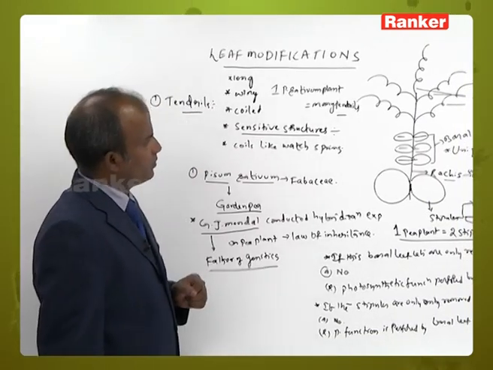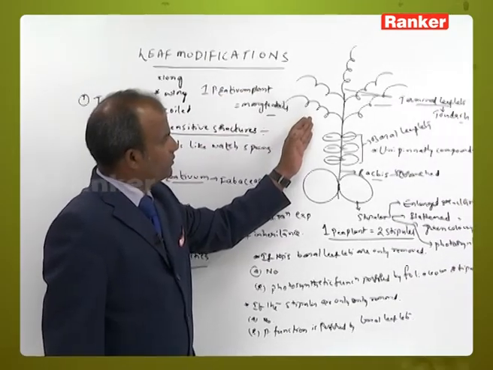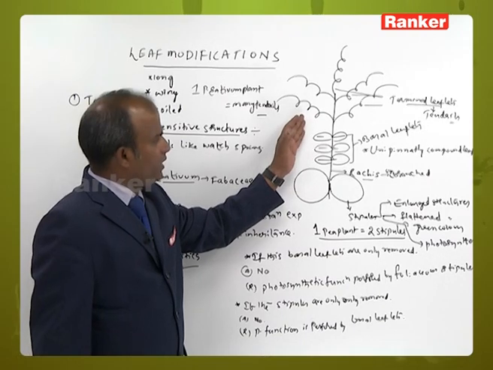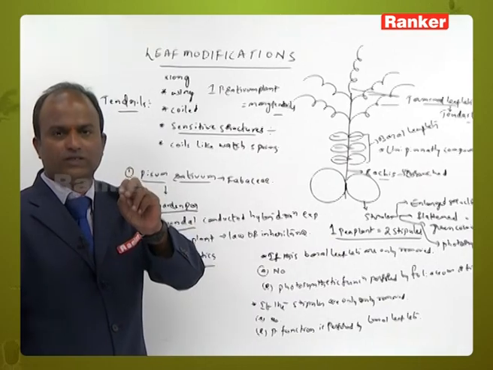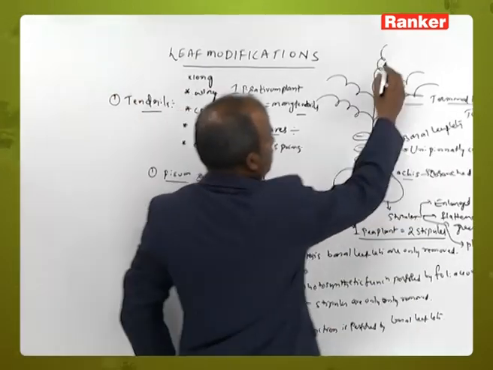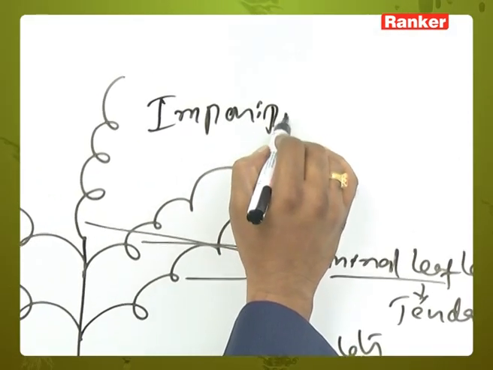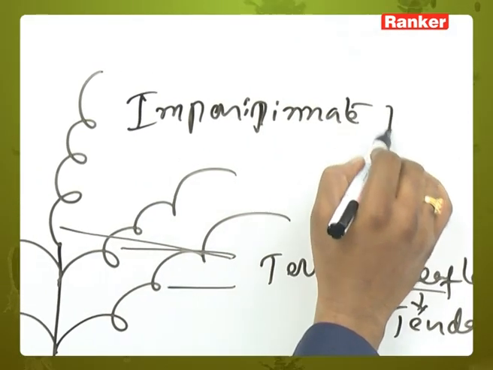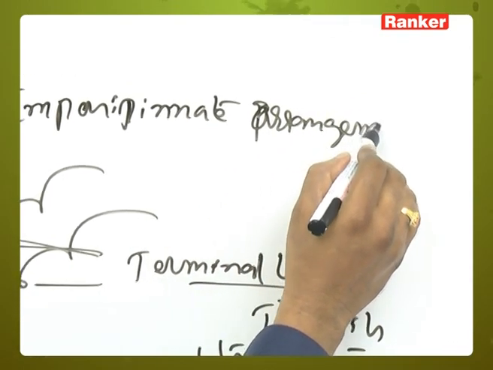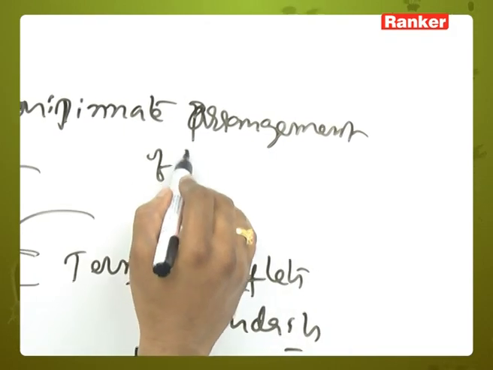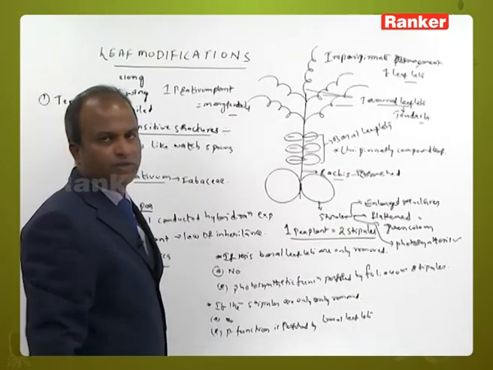And one more thing here. Based upon this diagram, are the leaflets arranged in paripinnate arrangement or imparipinnate arrangement? It shows imparipinnate arrangement of leaflets.